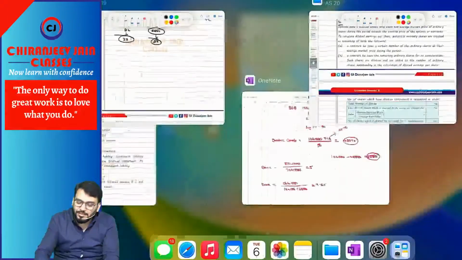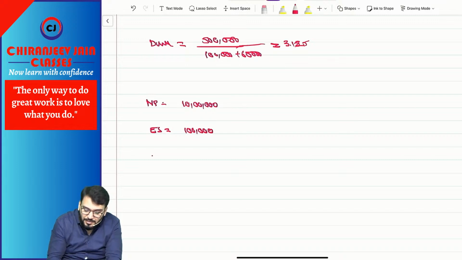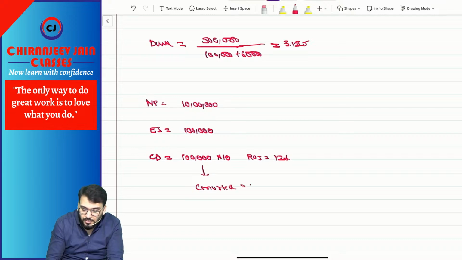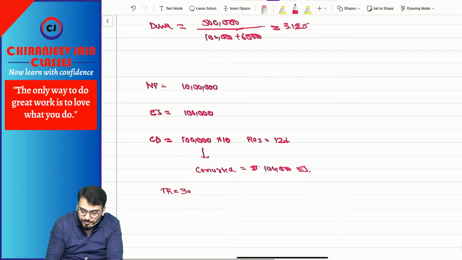Understood. Only one point. Suppose they have given net profit 10 lakh, equity shares 1 lakh, and they have given convertible debenture 1 lakh into 10, rate of interest 12%, which will be converted into 1 lakh equity shares in future, and the tax rate is given 30%.